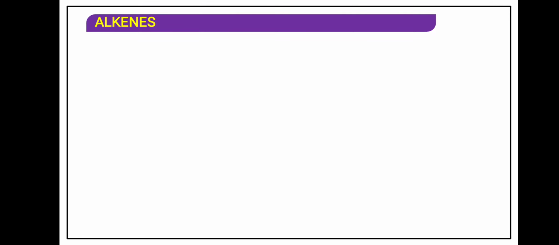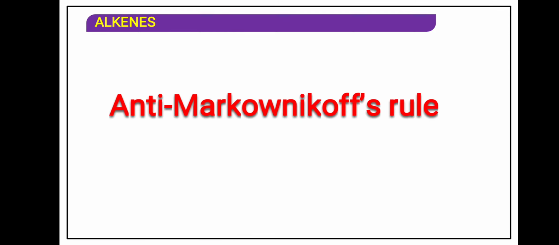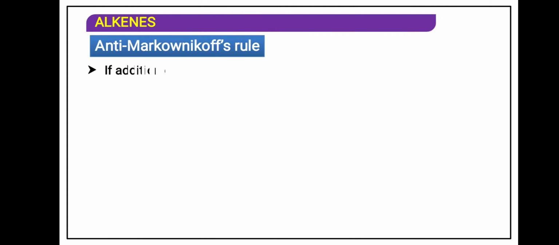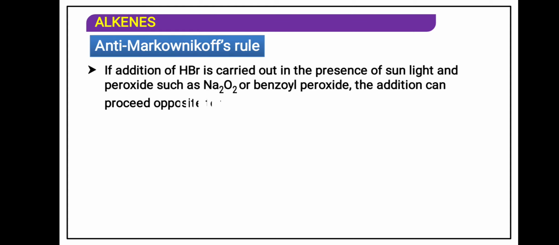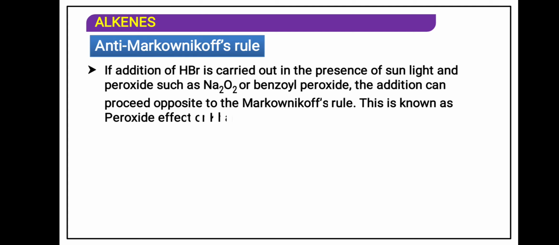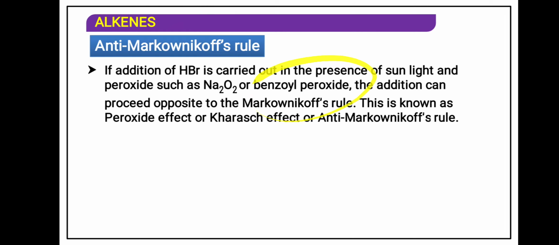The negative part of the reagent was attached to the carbon atom which contained less number of hydrogen atoms, that was the major product. Now what is anti-Markovnikov's rule? It is exactly opposite of Markovnikov. If HBr is added to the unsymmetrical alkene in presence of peroxide, organic peroxide or inorganic peroxide, the negative part of the reagent gets attached to the unsaturated carbon atom which contains more number of hydrogen atoms. In presence of peroxide, this is said to be the peroxide effect or Kharasch effect or anti-Markovnikov's rule.